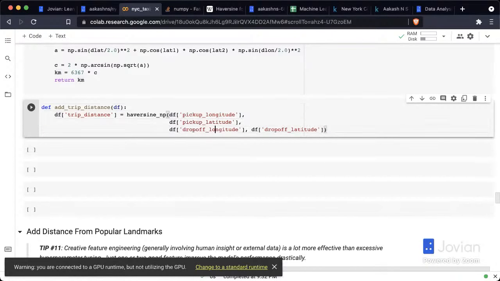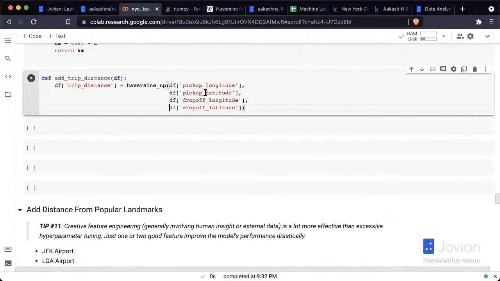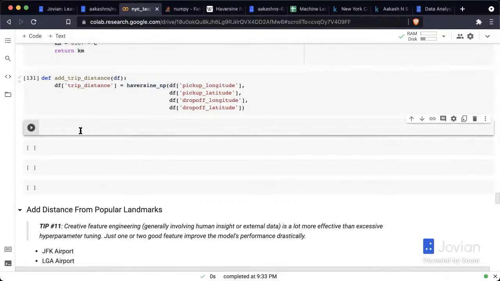So we can directly use this to add the trip distance into our data frame. So from our data frame, we pick up longitude, pick up latitude. Then we give the drop off longitude and drop off latitude and pass it into the Haversine function. That is going to do this for each individual row. It's going to compute the distance using the Haversine formula. And it's going to now add a trip distance. So let's add trip distance to train DF.